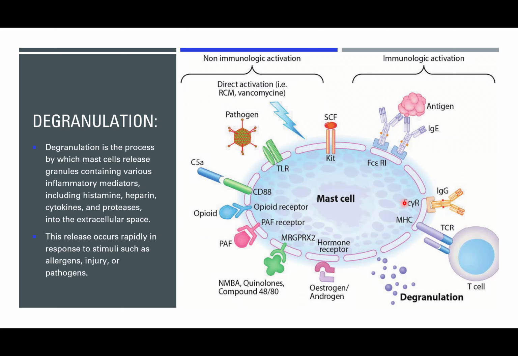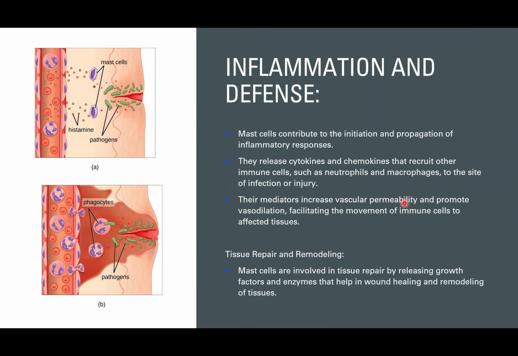It's a rapid response, and it causes inflammation of the area. So if we have a cut or anything like that, the mast cells will start to produce histamine, and it causes the entire inflammatory response, the swelling and vasodilation, etc. The mast cells are also involved in tissue repair.